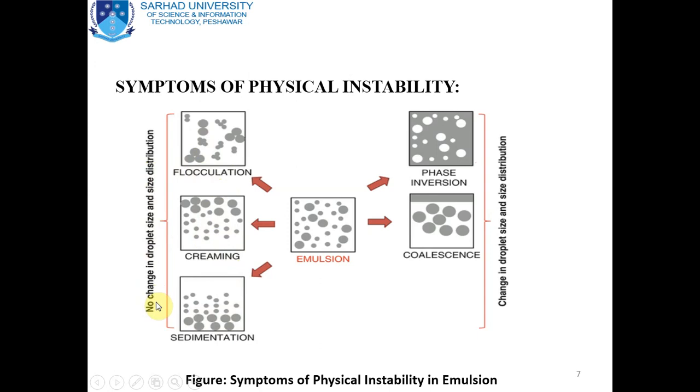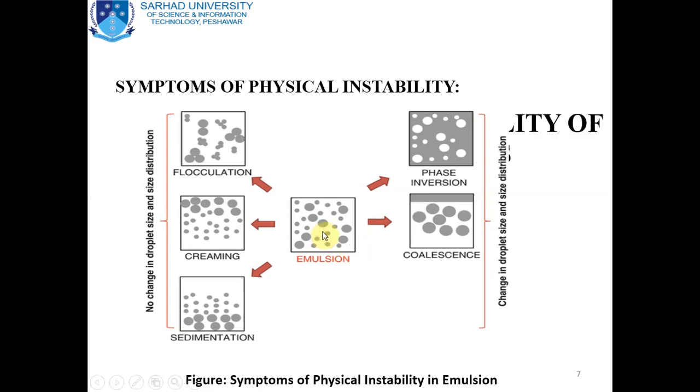In these three symptoms, no change in droplet size and size of globules occurs. It does not alter the droplet size and the droplet size distribution. The droplet size remains constant in these three symptoms of instability, which are on the left side of the figure.